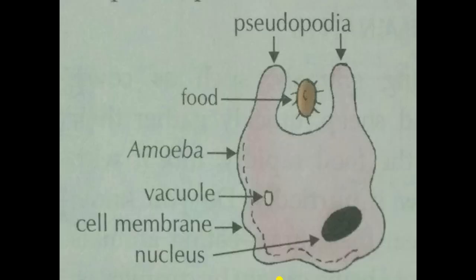Now look at the picture of amoeba. Are you able to see the outer lining of amoeba? It is called as cell membrane. You are able to see a nucleus, and then a vacuole is a cavity, empty space. Now look at the top of the picture.